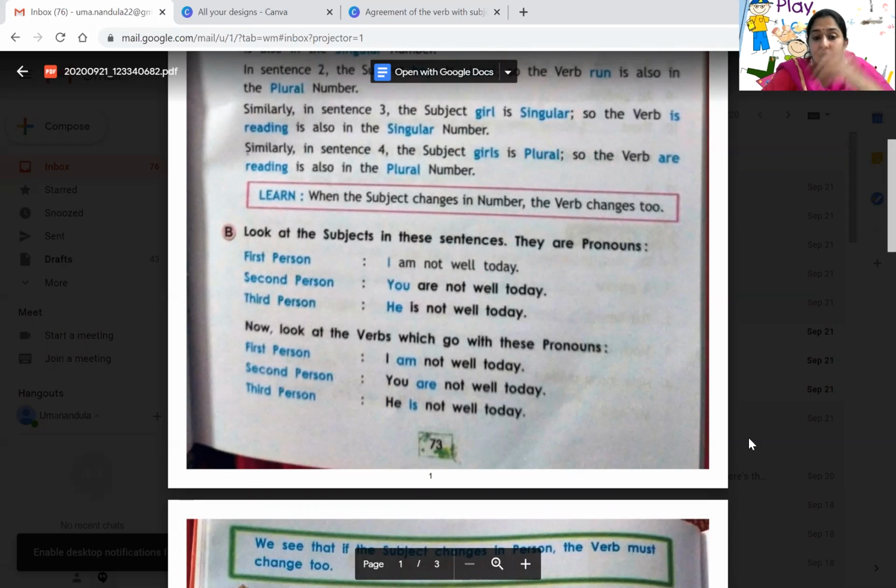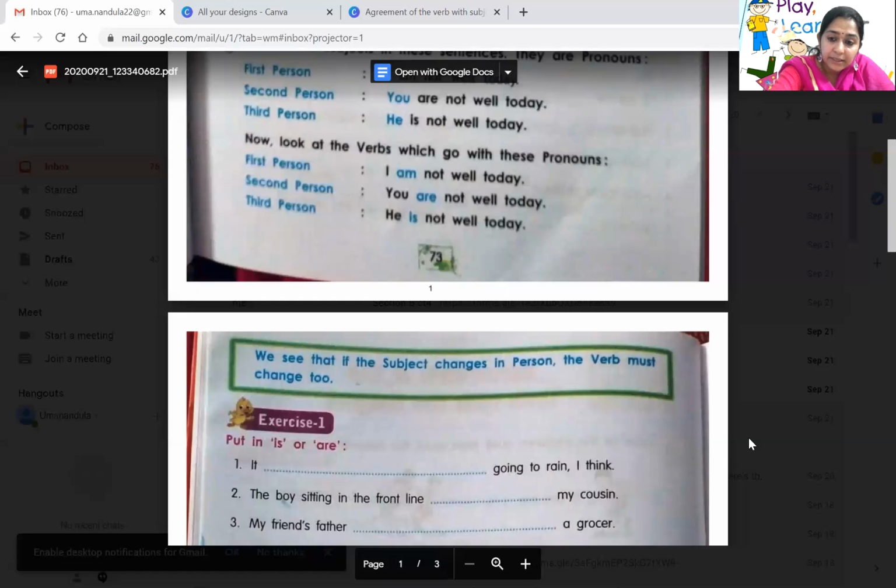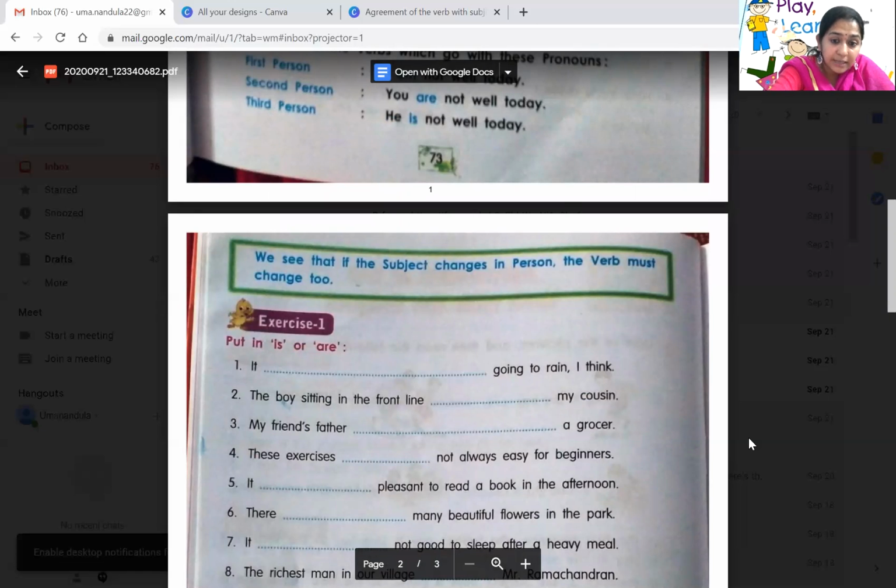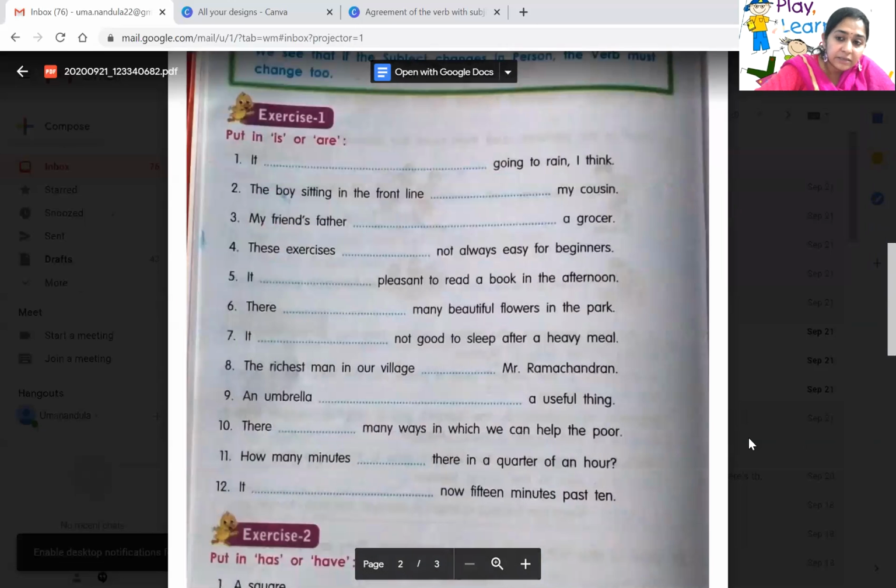The first person means I'm not well today. Second person, you are not well today. Third person, he is not well today. So when we change them, I'm not well today, you're not well today, and he is not well today. With these, look at the verbs which go with these pronouns. In the first one, they are pronouns. I, you, he. And according to I, you, he, the verbs am, are, is will be acting. That is what subject verb agreement means. When the subject changes in person, the verb also must change. Once we do the exercise, we will be more clear, children.